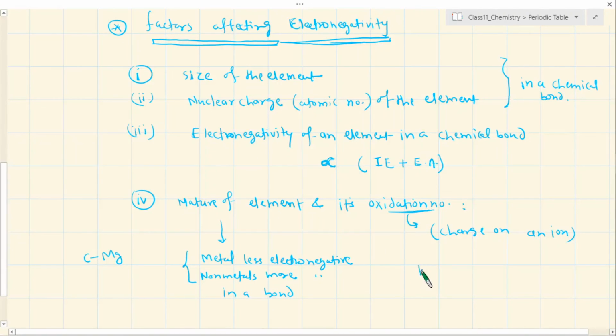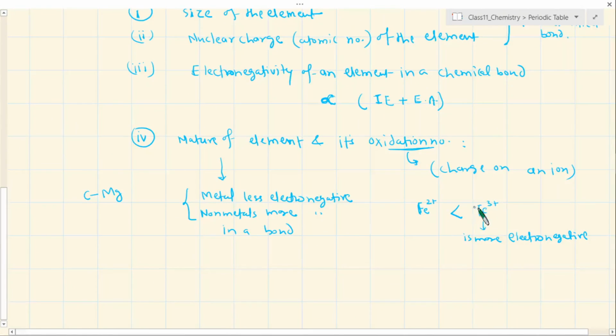Oxidation number, for example: once an element has acquired a certain charge, for example Fe2+, and you know that Fe3+ also exists, which one do you think will be more electronegative? Even within the same element, if there are different oxidation numbers or charges, the one with the higher positive charge will tend to draw the electron more powerfully, because it is more positive compared to the other. So Fe3+ is more electronegative than Fe2+. This is a relative comparison. Please try to see that. I'm just trying to compare relatively.